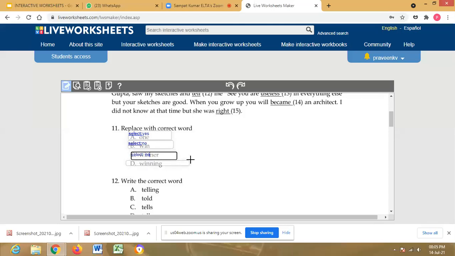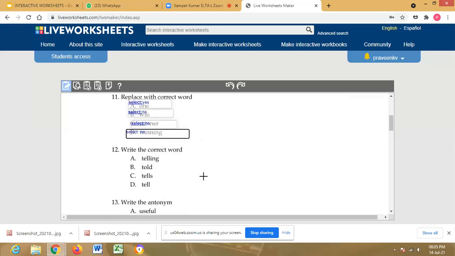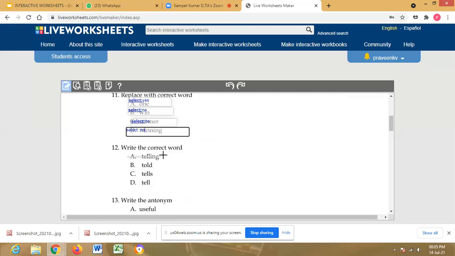Winning. Select. So like that, we have to go for the 12th one, that is the next one. Here my sketches and tell me. Tell me means here told. Again we have to type select. And the correct answer is B, option B.